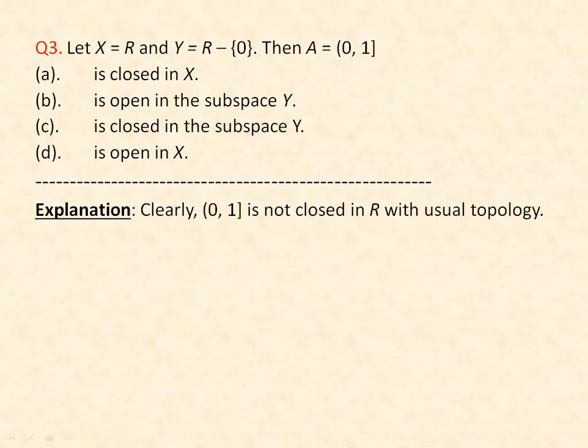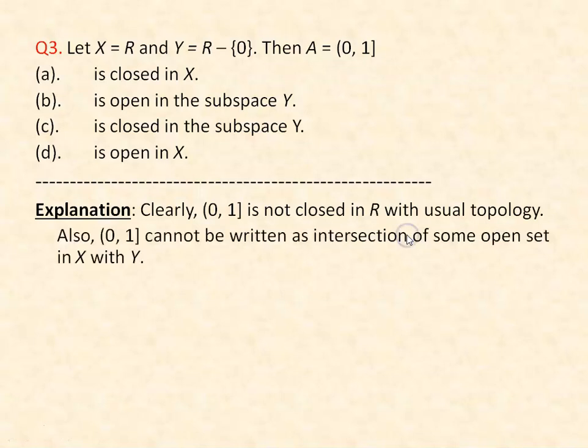Now we have to check whether the second option is right or not. That means, is A open in the subspace Y or not? We know that (0, 1] cannot be written as the intersection of some open set in X with Y, because A is our semi-open interval, and this cannot be written as an intersection of an open set in X with Y. So A is not open in the subspace Y.